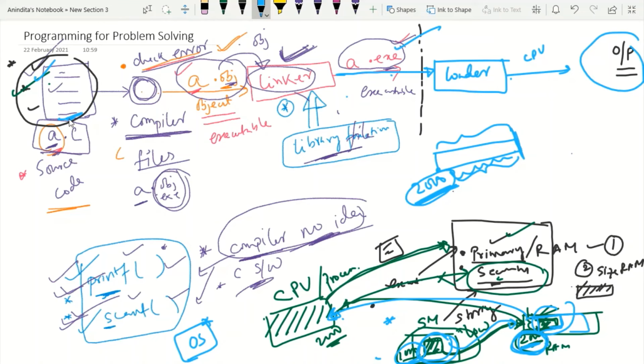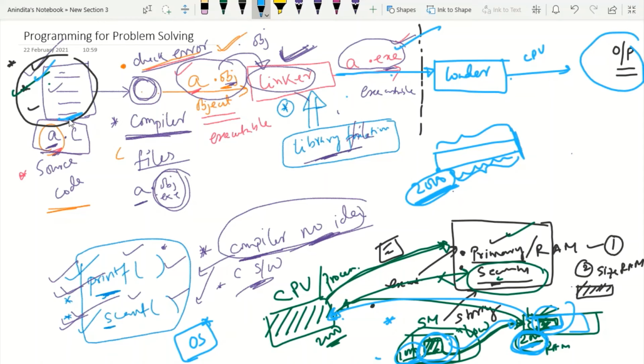So whenever we click on save, it is actually stored on the secondary memory, because secondary memory is larger in size, and secondary memory cannot take the responsibility of execution. So for storing purposes, first your source code will be loaded into the secondary memory, right?